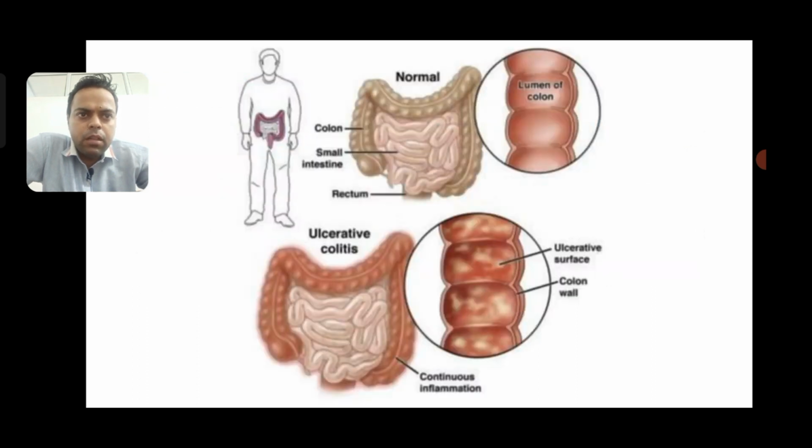These are the parts on which ulcers can occur: the colon, rectum, and sigmoid colon, in the lower section. You can see the ulcerated surface on the colon wall, and there is continuous inflammation right below the rectum.